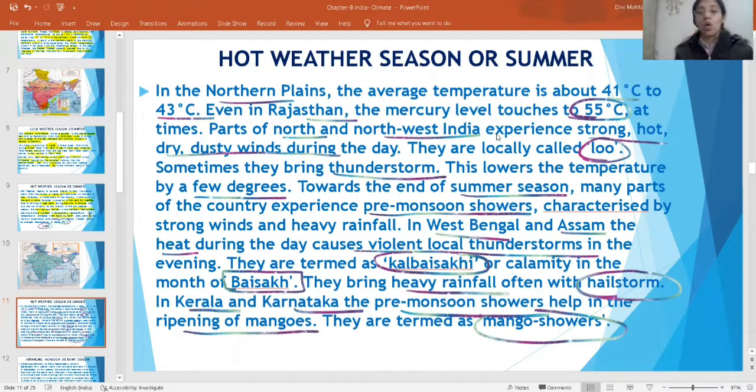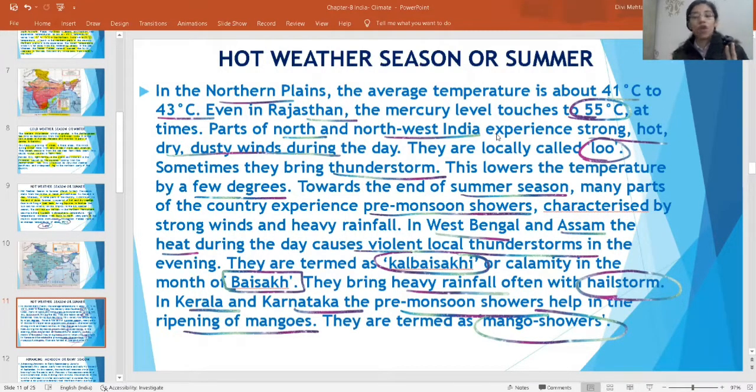Here you need to know four terms in the hot weather season. One is Lu. What is Lu? I told you, strong, hot, gusty winds which flow in the summer season. That is your Lu. Second thing, what is Kal Baisakhi? In West Bengal and Assam, in the summer season, violent local thunderstorms come in the evening.